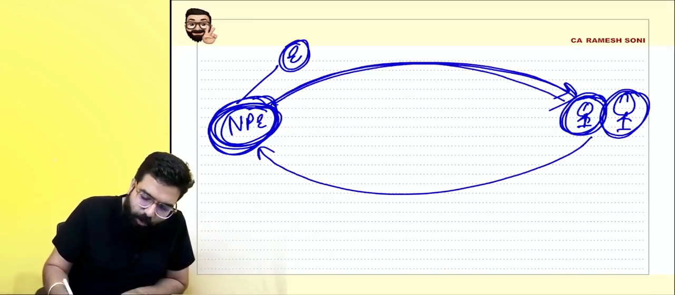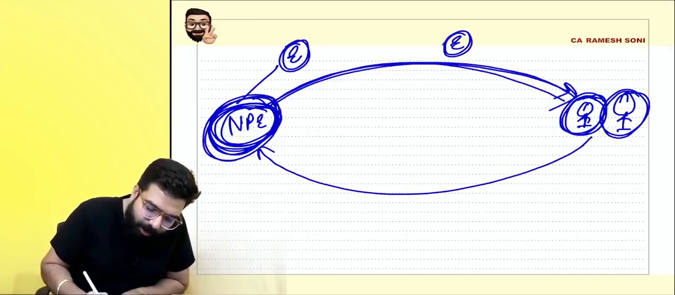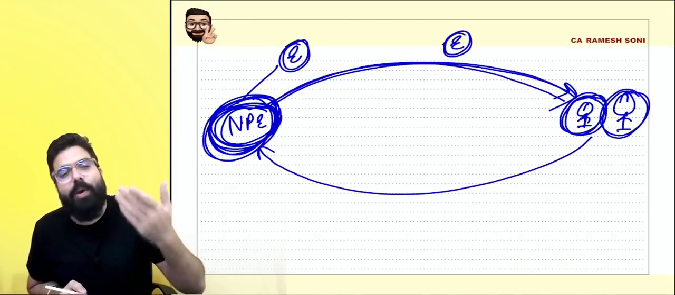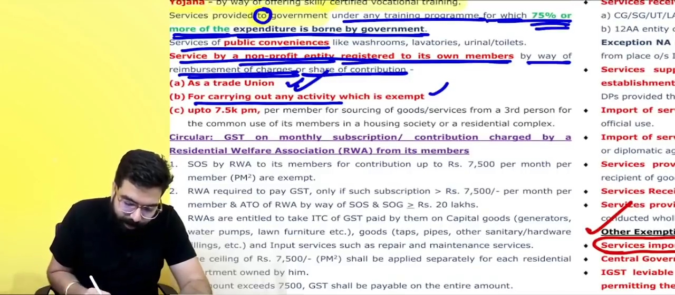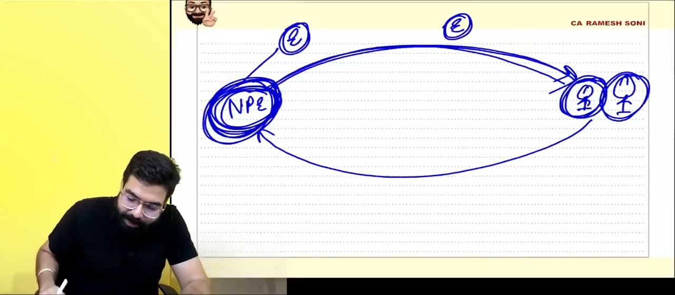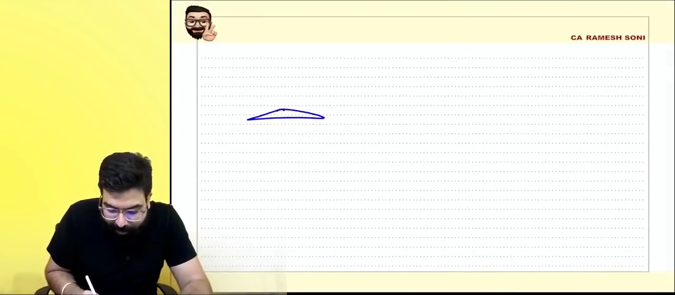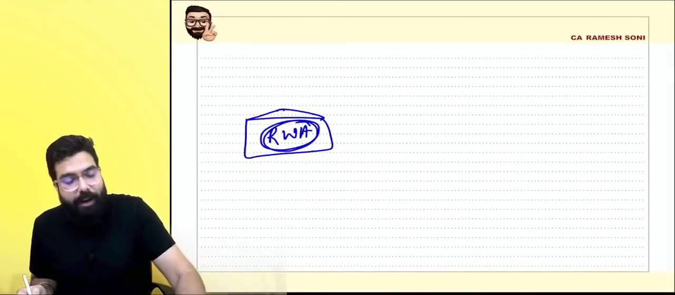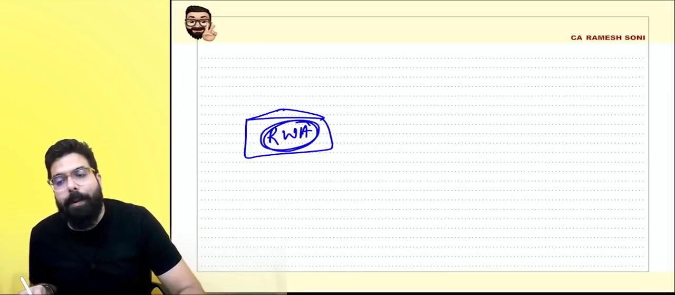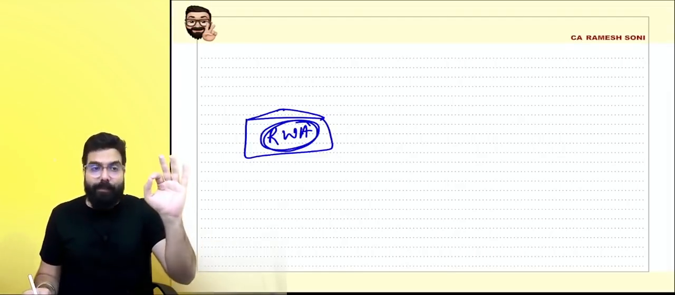Their services to the members shall also be exempt, because the non-profit entity is basically made to carry out those activities which are exempted from GST. Next, there is a non-profit entity, the resident welfare association. Everyone, very important, please listen. People go ahead and form resident welfare associations.